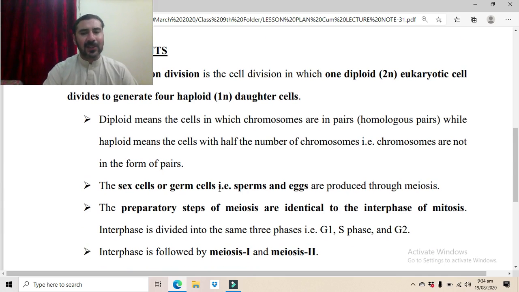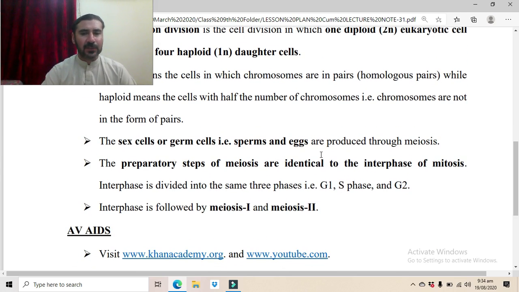The sex cells or germ cells, i.e. sperms and eggs, are produced through the process of meiosis, while the other body cells divide through the process of mitosis. Those normal other body cells are known as somatic cells, while the sex cells, the sperm and eggs, are produced by the process of meiosis, and they have half the number of chromosomes, 23 chromosomes.